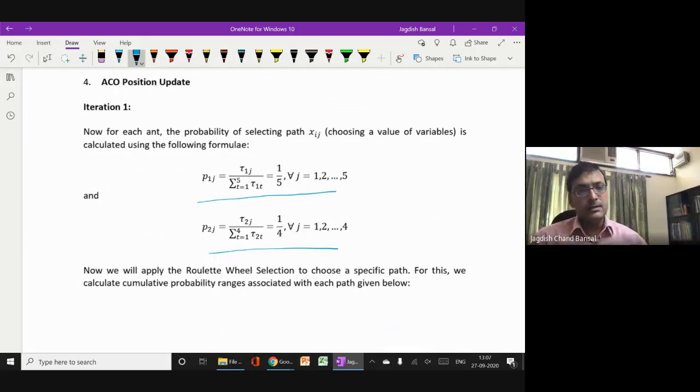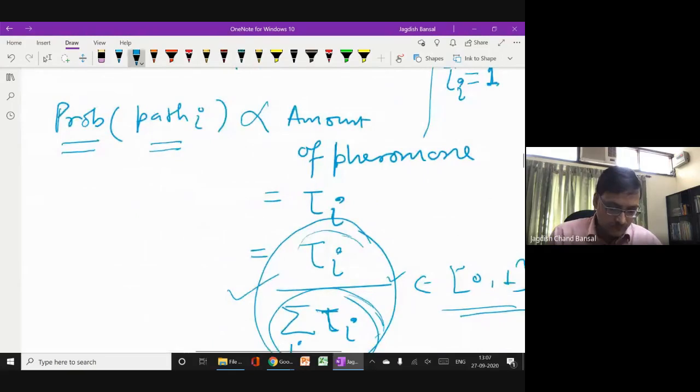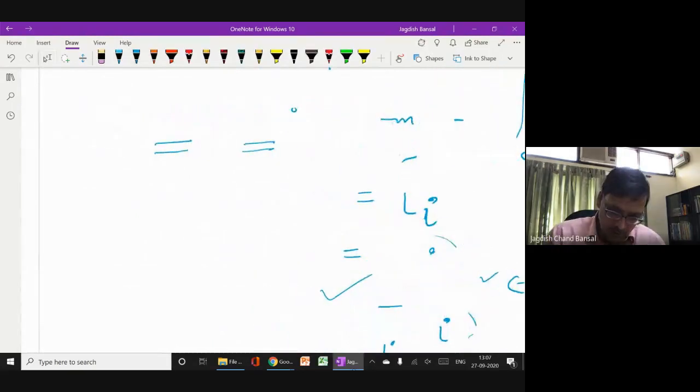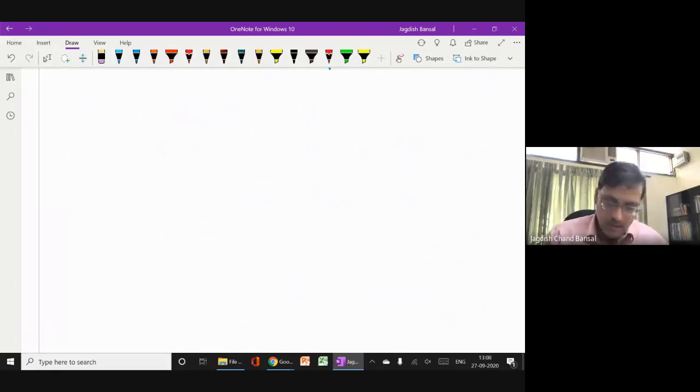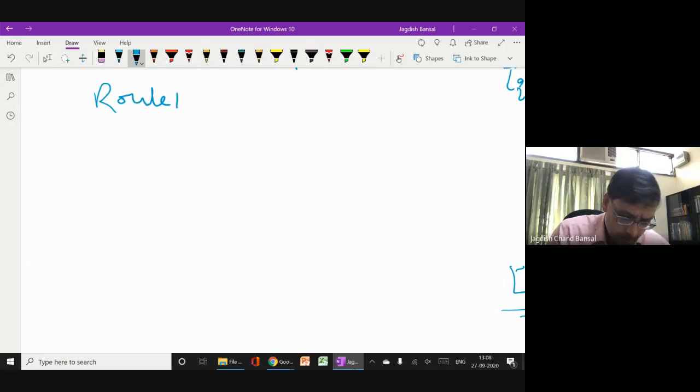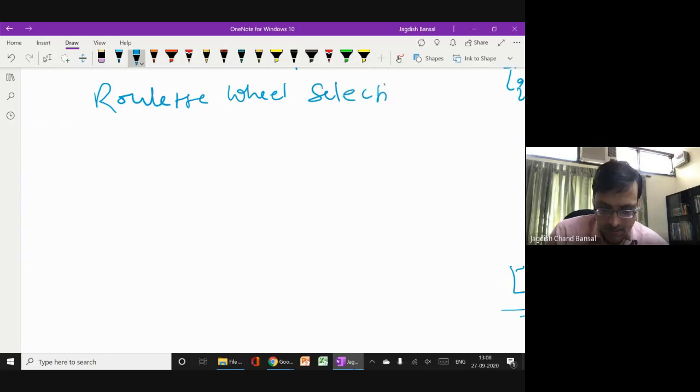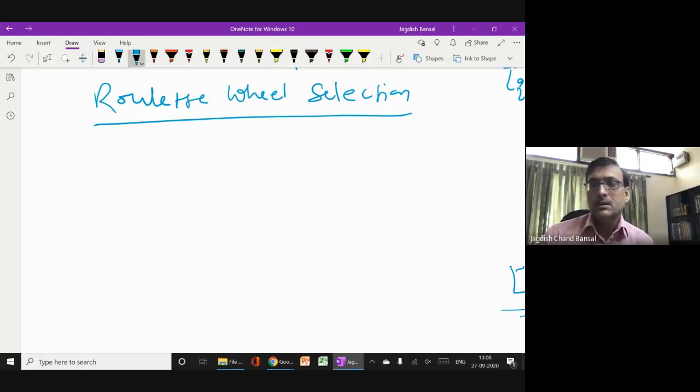Now, after having these probabilities, I told you that based on these probabilities you have to choose the path, which path is to be chosen. This path is selected based on the roulette wheel. Roulette wheel selection. Using a roulette wheel selection, we do this path selection.